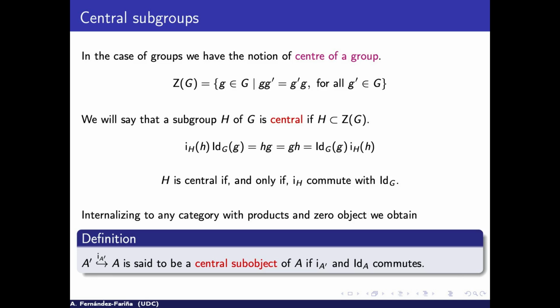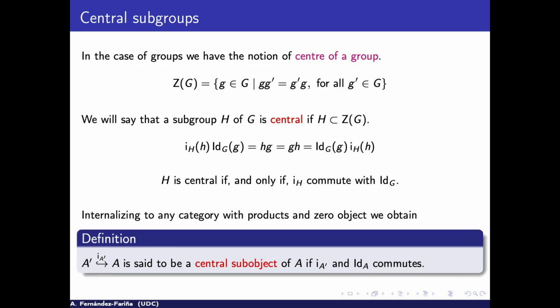That is what I am trying to find, a central subobject. In this case, we have that equality. But if we read this a little more, we have that the inclusion of the elements of H commutes with the identity on the elements of G. So a subobject is central if and only if the inclusion commutes with the identity.